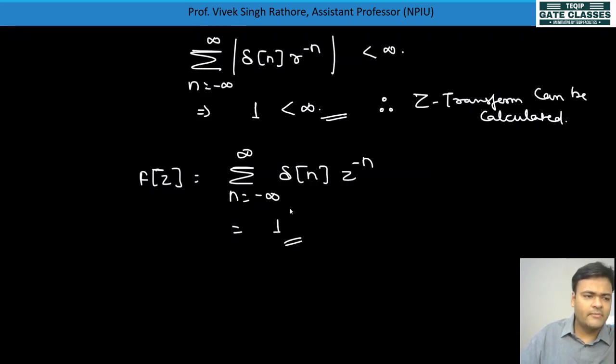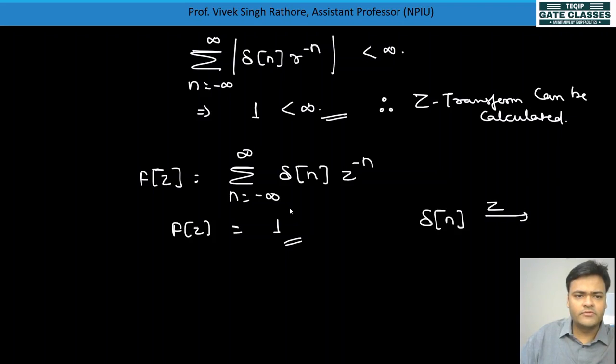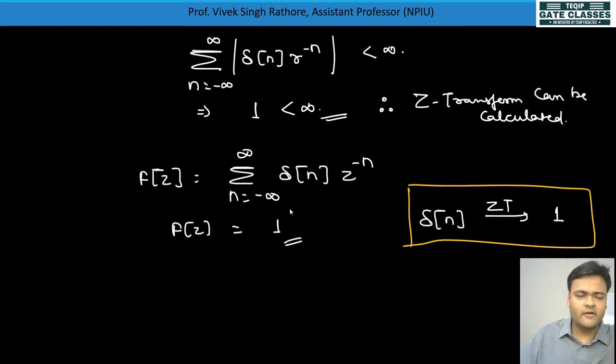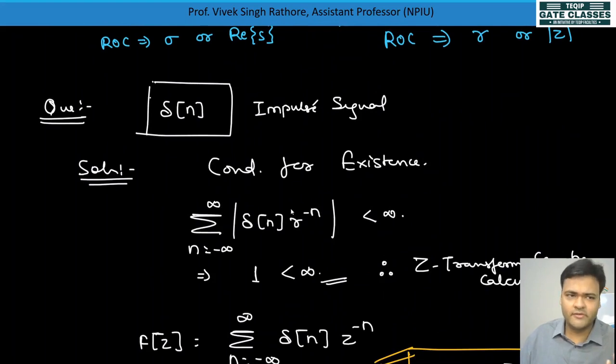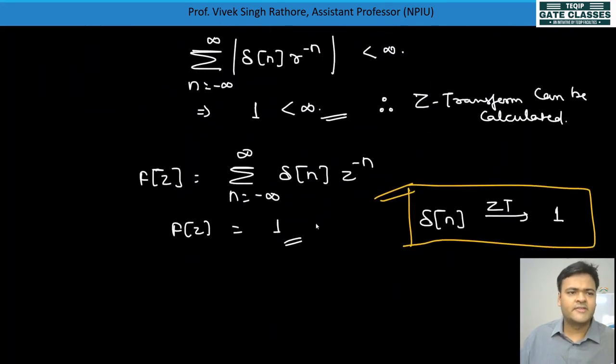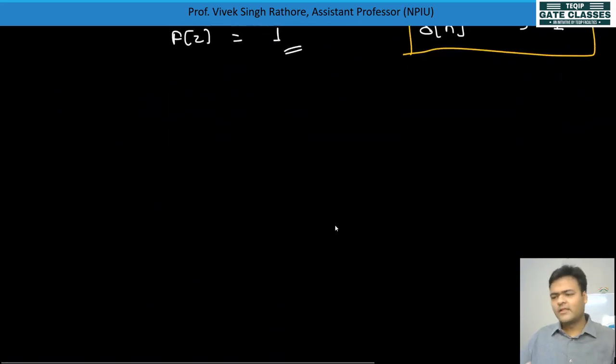So F of z will be equal to 1. So the Z transform of delta of n will be equal to 1. This is your answer for delta of n. Very easy. How have we done it? The first step was checking the condition for existence. The second step, if it is okay, is to directly put in the value.